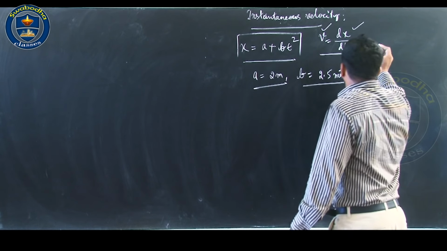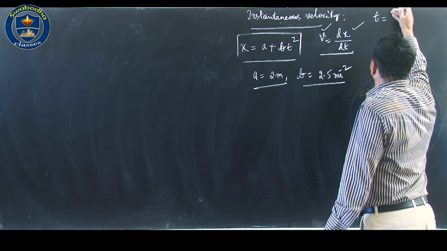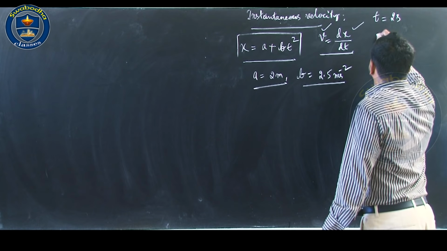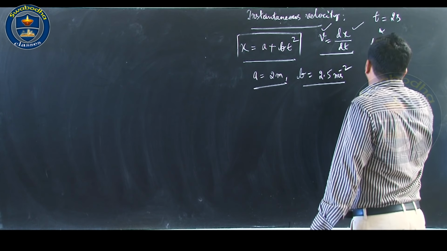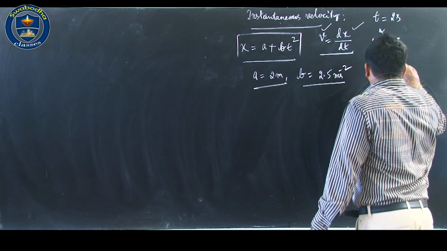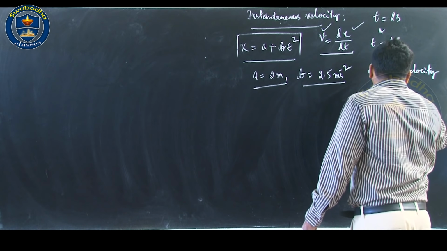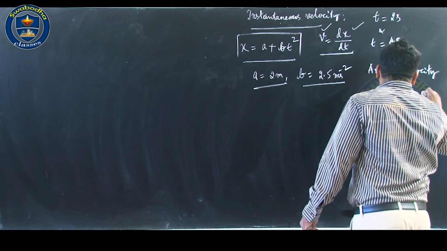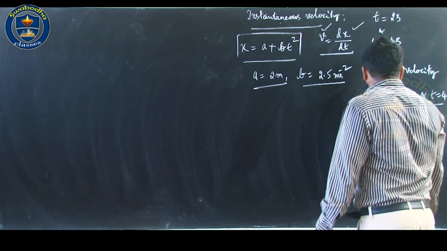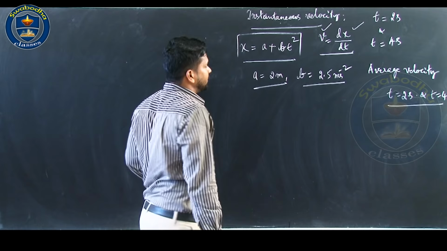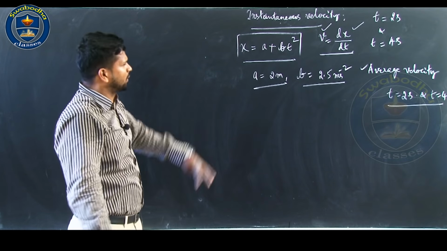How do you calculate the velocity, that is, the instantaneous velocity at t equal to 2 seconds and t equal to 4 seconds. Also, you can calculate the average velocity between t equal to 2 seconds and t equal to 4 seconds, over that time interval. So, you can calculate the average velocity as well. This is a numerical problem.